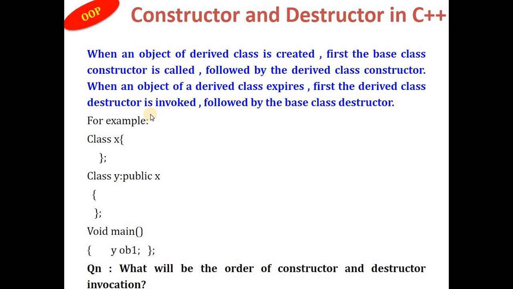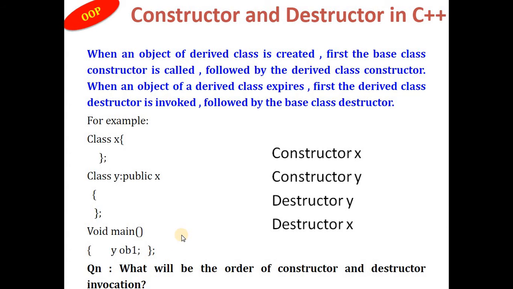And when an object of a derived class expires, first the derived class destructor is invoked, followed by the base class destructor. For example, if I have class X, class Y colon public X, and I create an object of Y class in the main function, what will be the order of constructor and destructor invocation? Let's check. When you create an object of Y class, the constructor of Y is called, but the Y constructor first calls the constructor of X, and hence we have the output constructor X, then constructor Y.